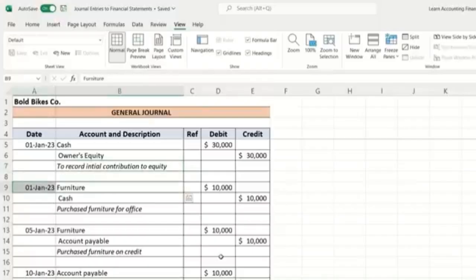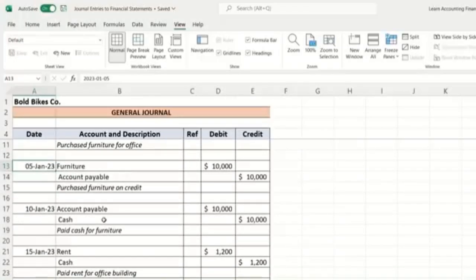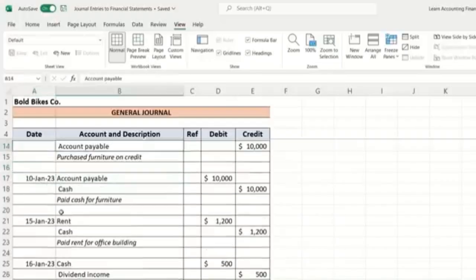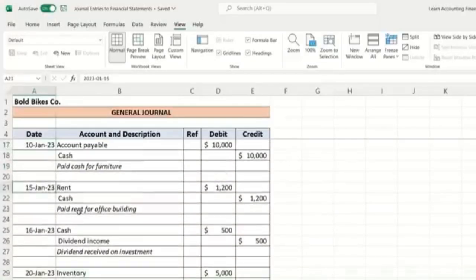And then all the other transactions that we just practiced are also entered. You can see on the same day he purchased furniture for cash. Then on 5th of January he made another purchase of furniture, but this time on credit. Then on the 10th of January he paid the amount payable for the furniture purchased. On 15th of January, he paid rent.